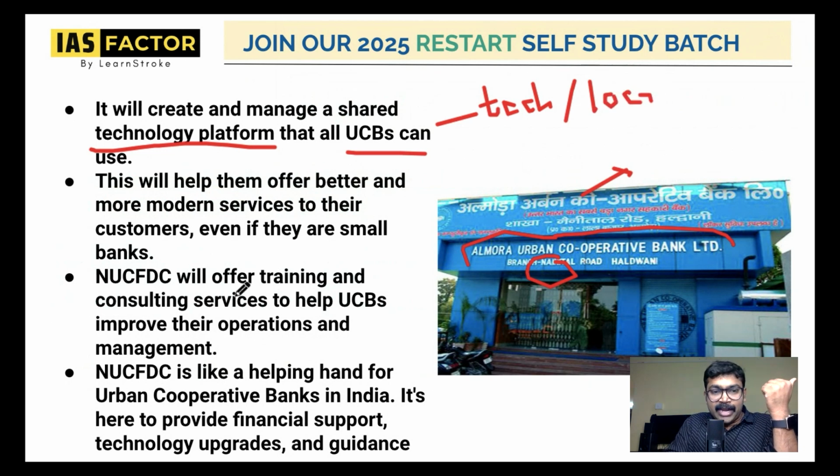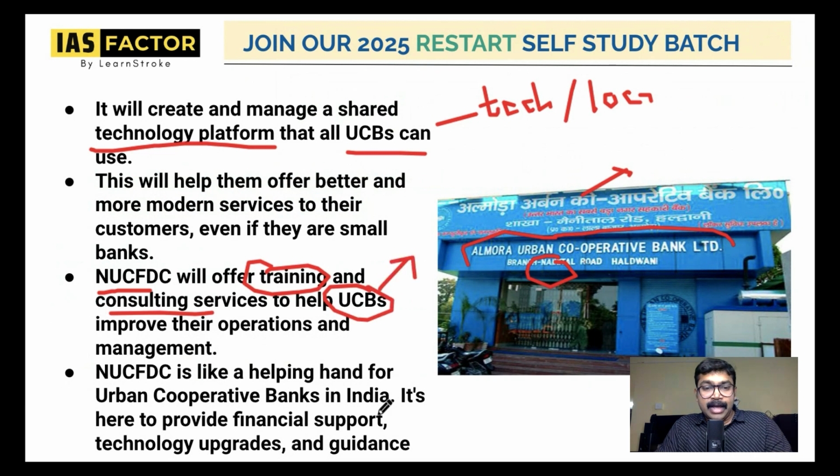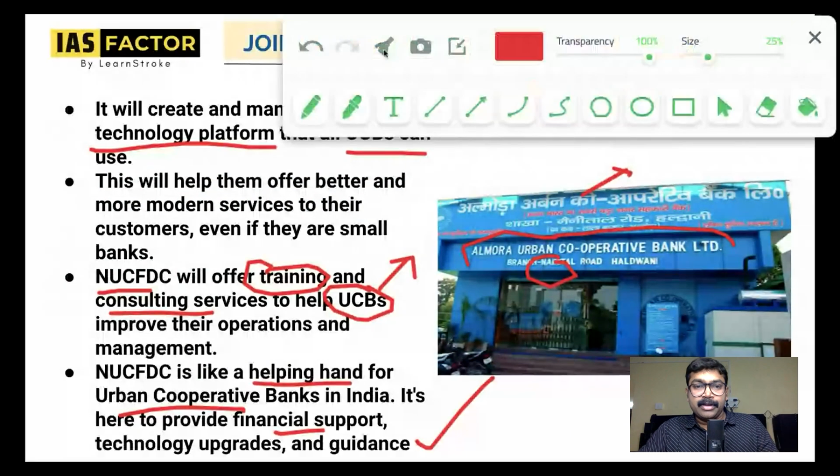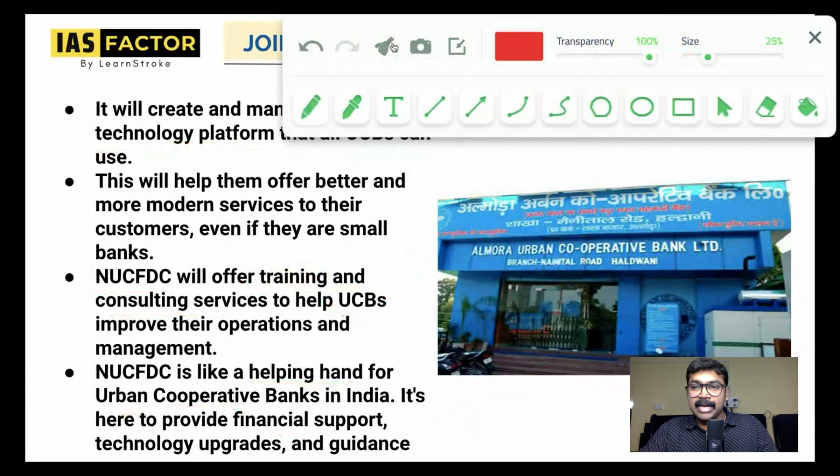The NUCFDC will also offer training and consulting services to the UCBs to improve operations. So definitely you can see it is a helping hand for urban cooperative banks in India. It will provide financial support, technology upgrade, and guidance. This is what the NUCFDC is giving to the cooperative banks, and please have an understanding very quickly.